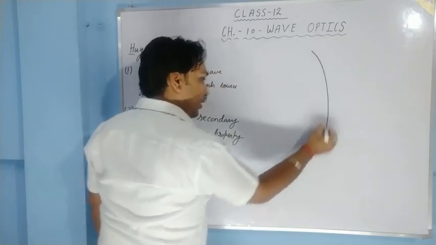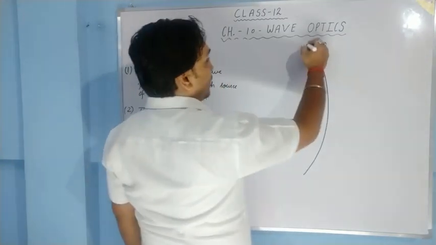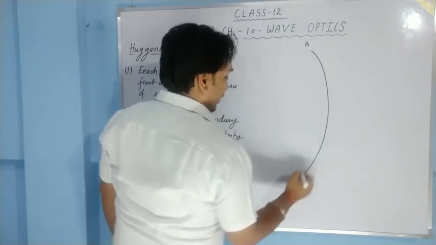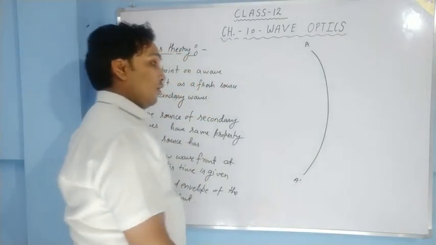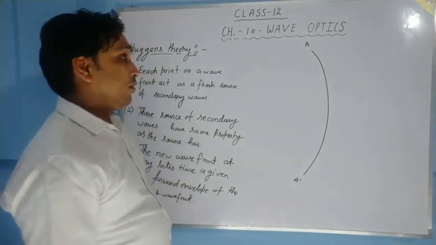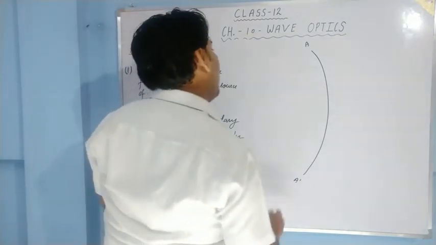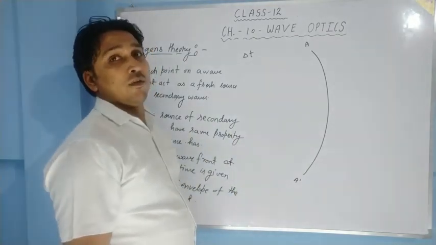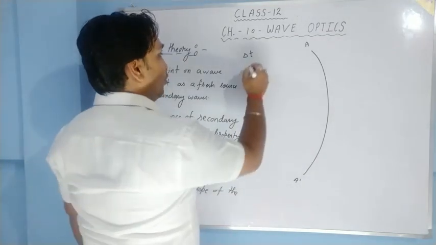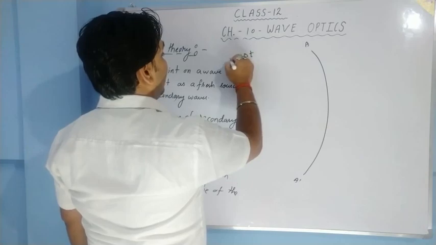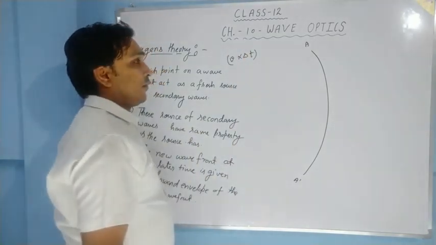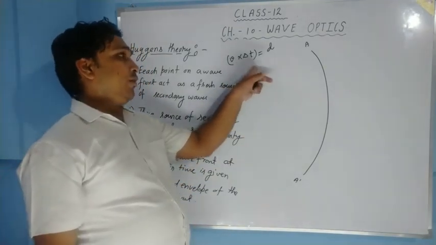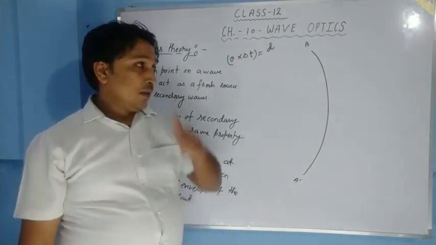Suppose a given wavefront is like this. This wavefront is called, let us name this as AA dash. Okay? Now, we have to know the wavefront after delta t time interval. So what we need to do, we need to multiply delta t with the speed of light, and then we are going to have a particular distance. Speed multiplied by time, we are going to have distance.